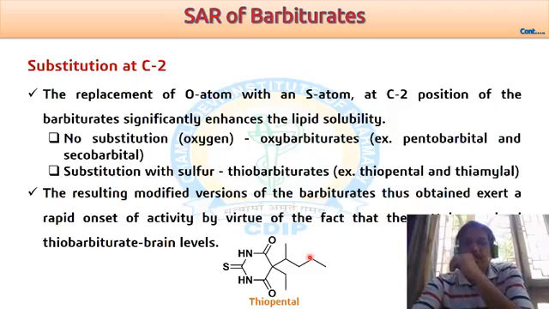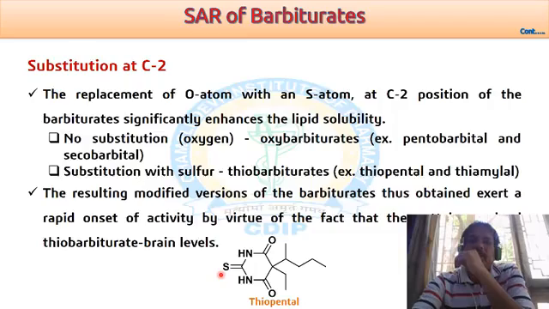Another possibility is that we can change the oxo group which is located on the second position by means of sulfur, the thio system.